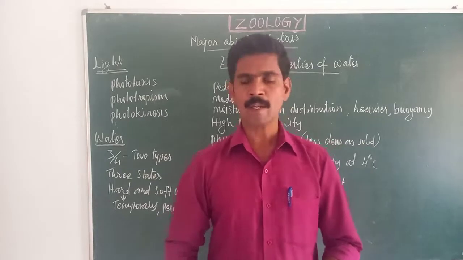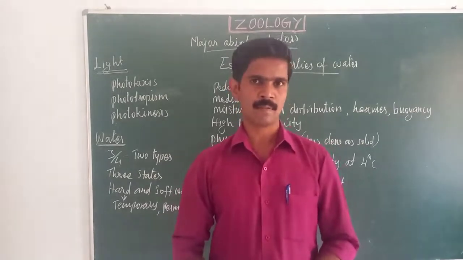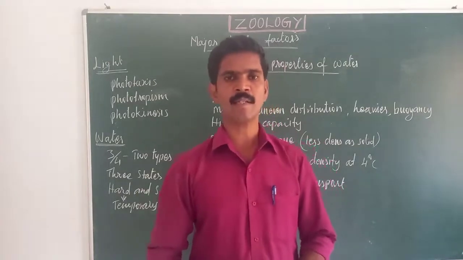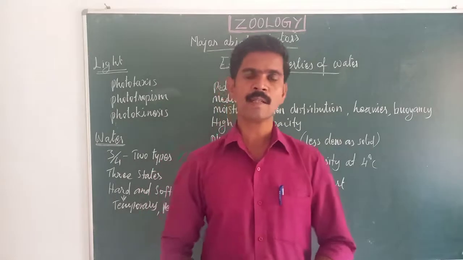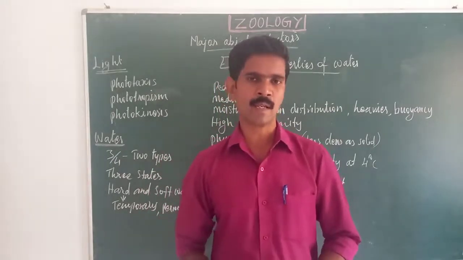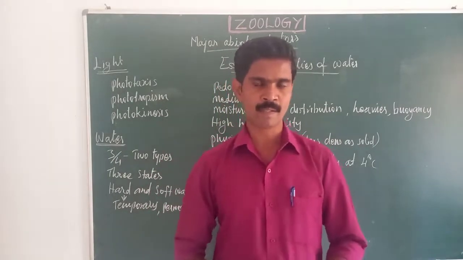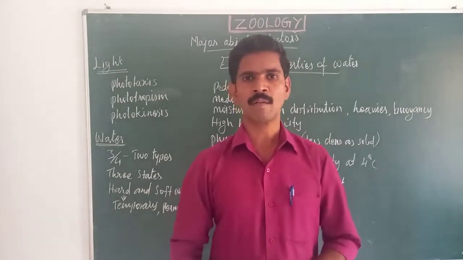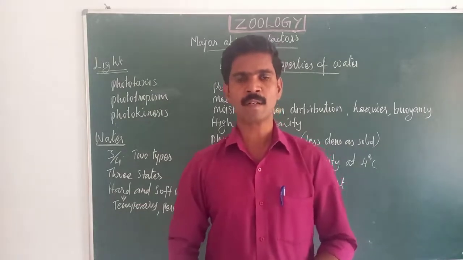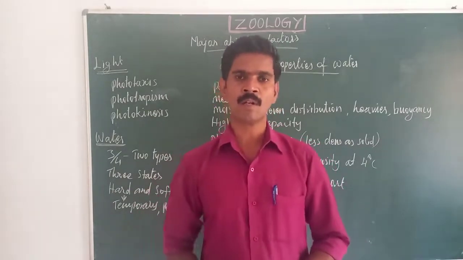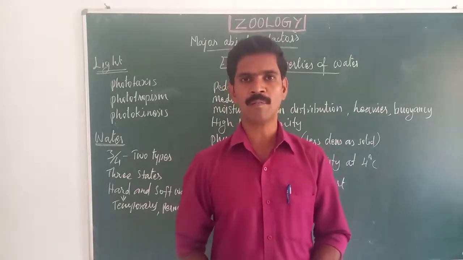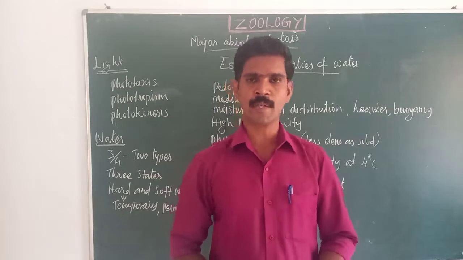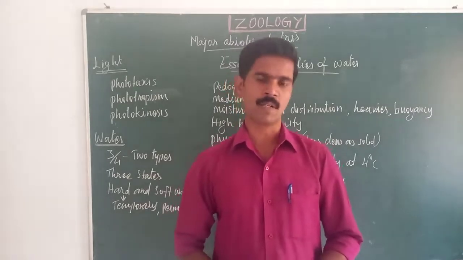Understand? So particularly the quality of the light, the intensity of the light and the duration of the light. These 3 factors play a very important role in the life of the living organisms. Then, light is also important for vision. That means some living organisms see the object with the help of light. If the light is absent, they cannot see any object. So light is very important for vision also.